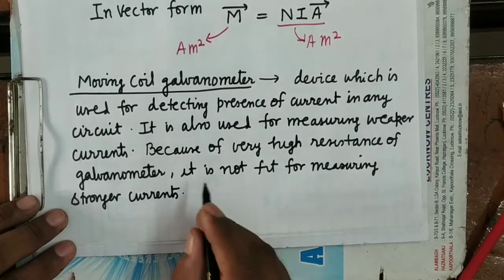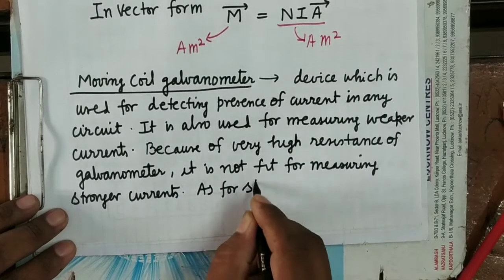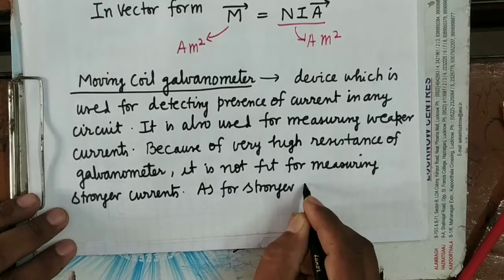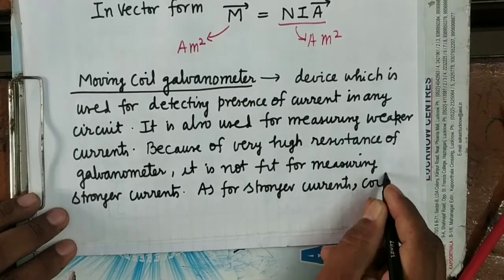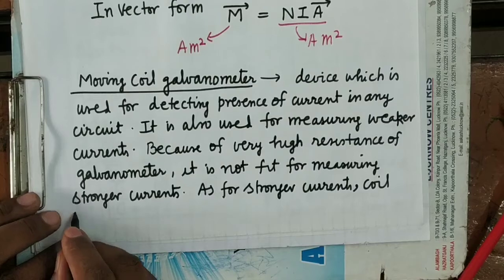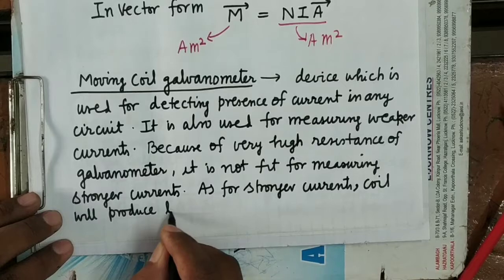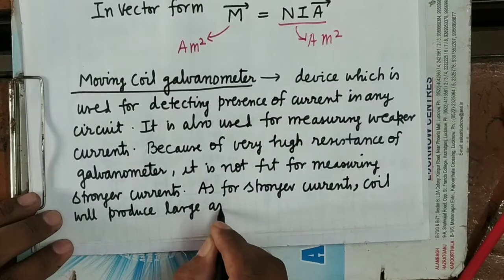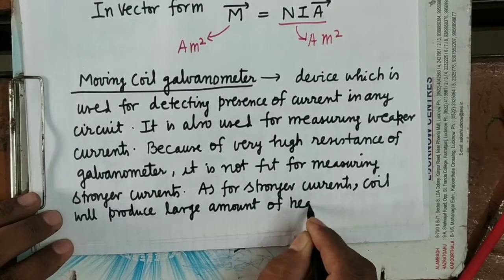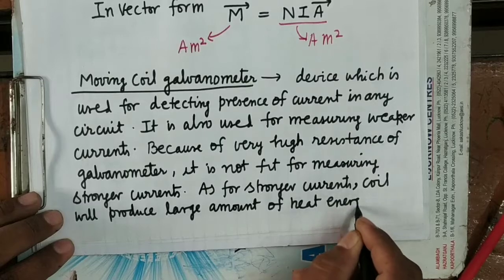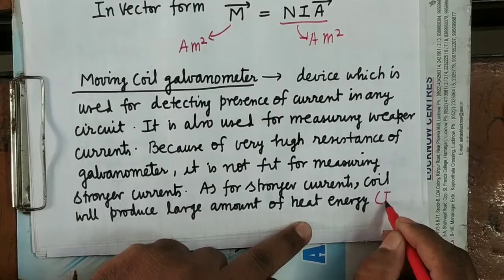And why? As for stronger currents, the coil will produce a large amount of heat energy. What is the formula of heat energy? I square RT.